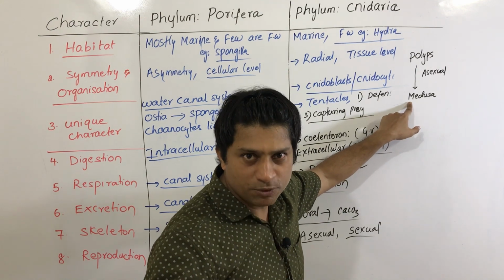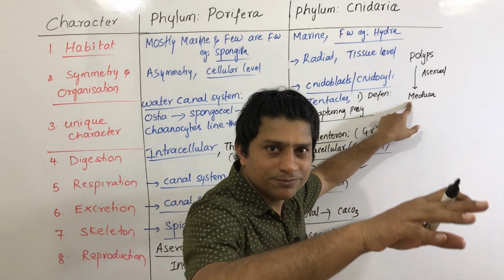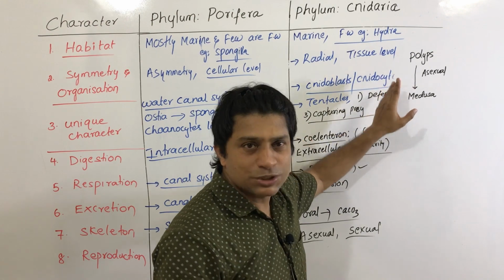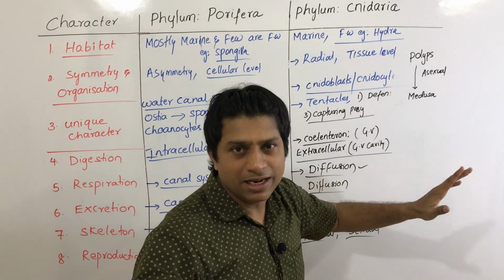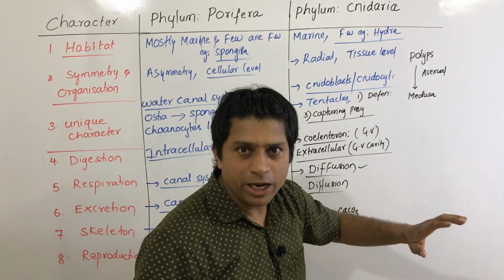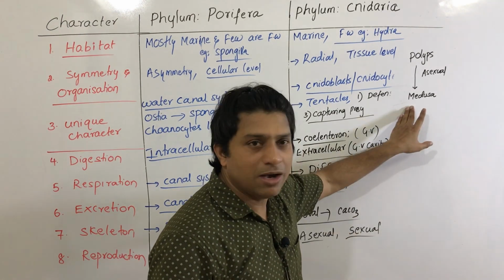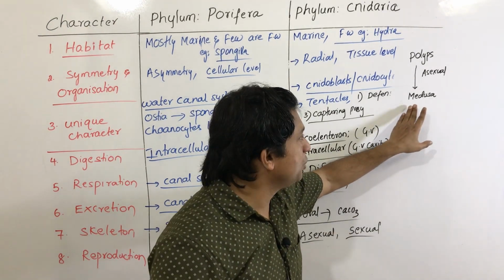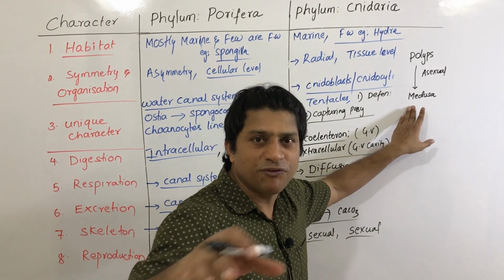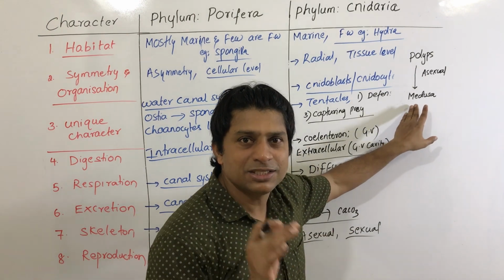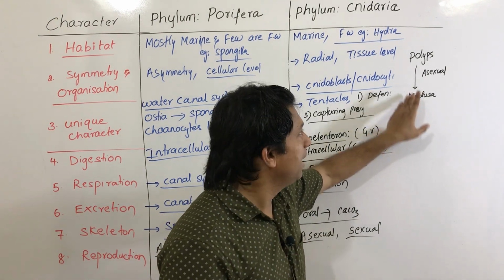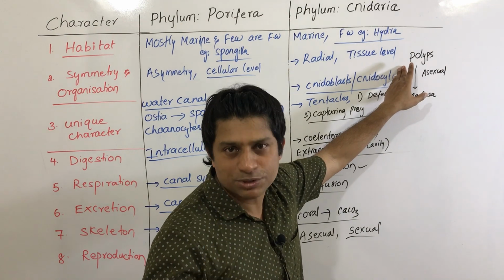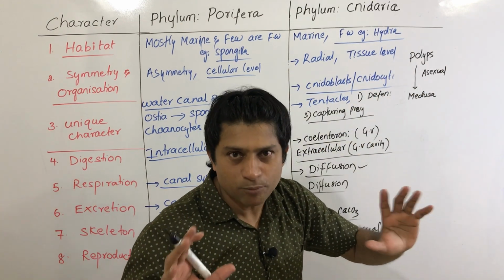It's a saucer shaped form. It's a free swimming form. That's the difference. So some cnidarians are cylindrical, we call them polyps, and some cnidarians are umbrella shaped, which are called medusoid forms. They are free swimming forms. Like this is a jellyfish, take an example, and this is your Hydra or Adamsia. That's the difference in the basic body forms.